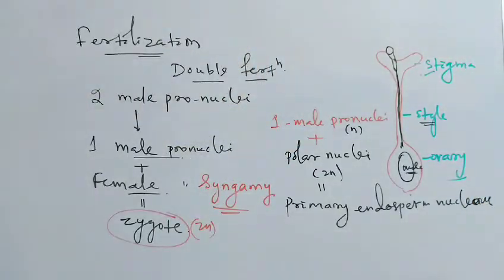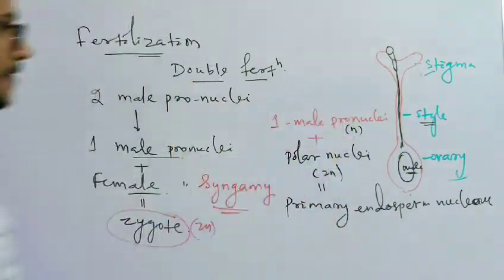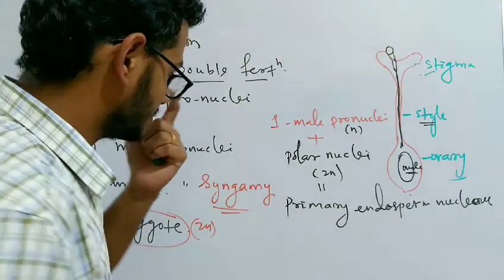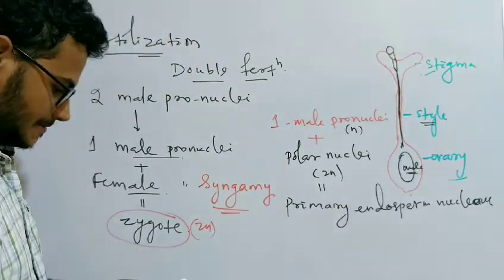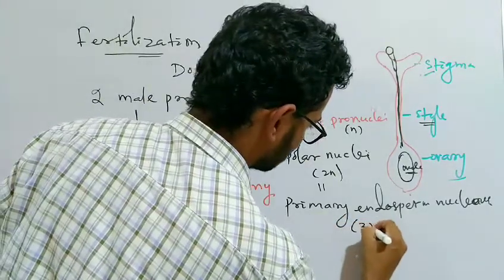Primary endosperm nucleus is produced as a result of this. So the two polar nuclei located inside the ovule are fused with the male pronuclei. Okay, so it is the primary endosperm nucleus which is formed as a result of this fusion. It forms a triploid structure 3n.